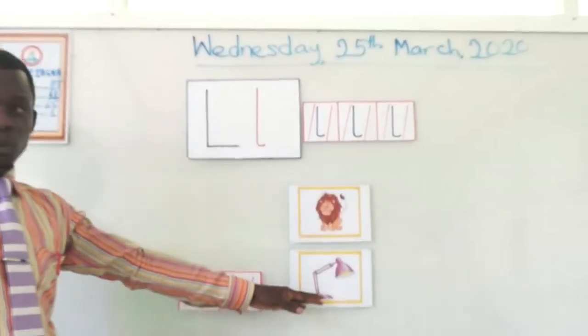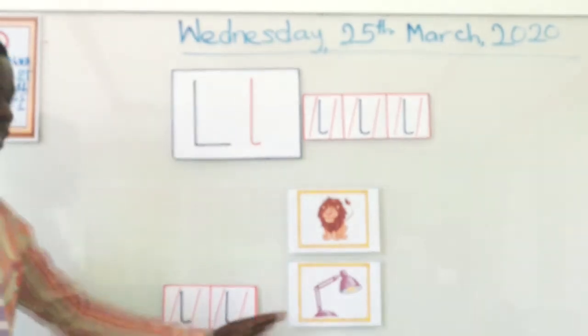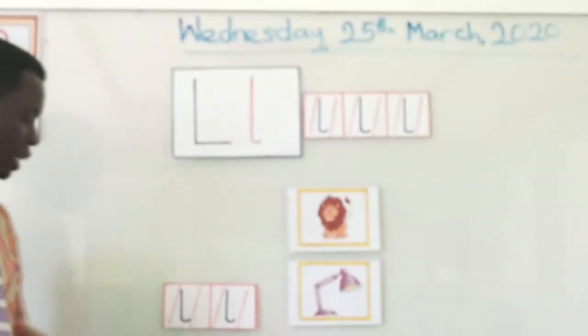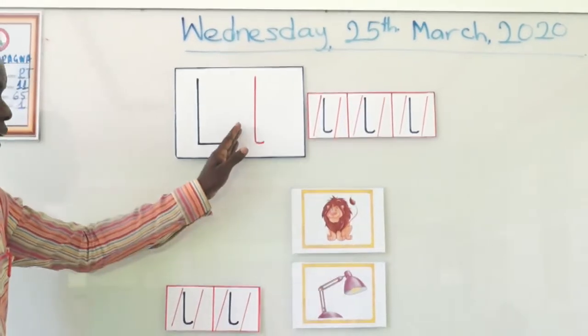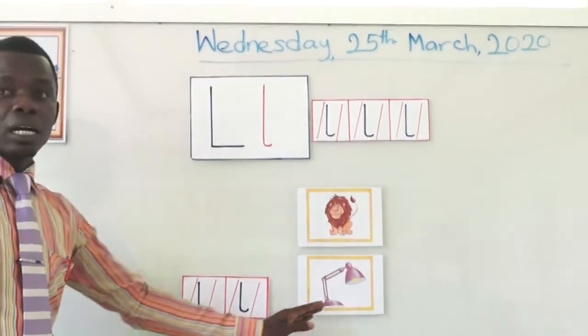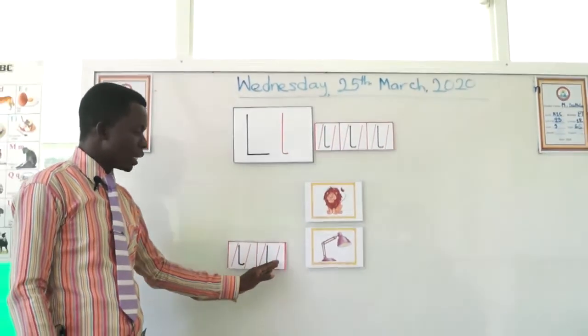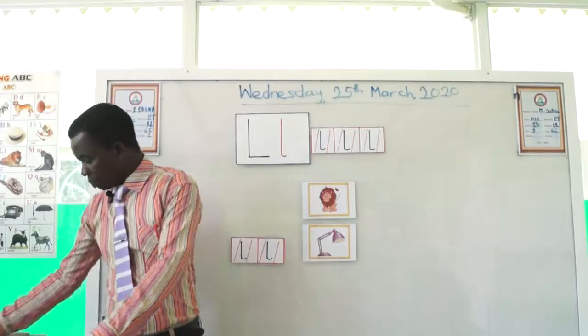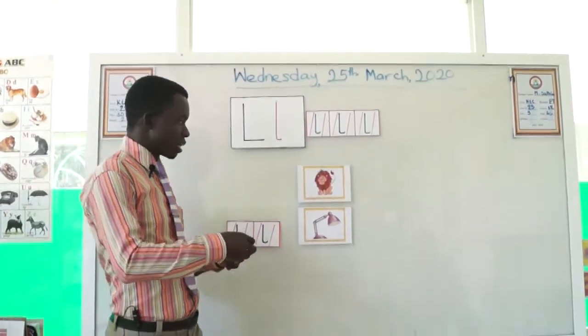Now let's pronounce with a sound. Lamp. Lamp. Now let's look at how we write these words already on the board.